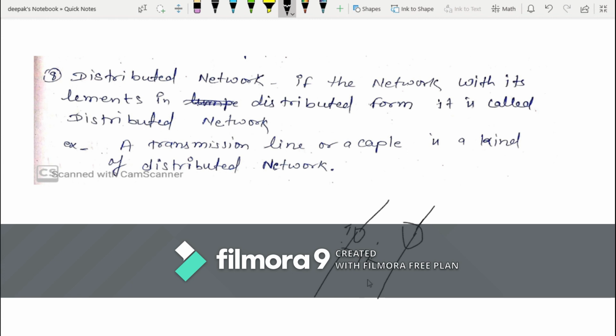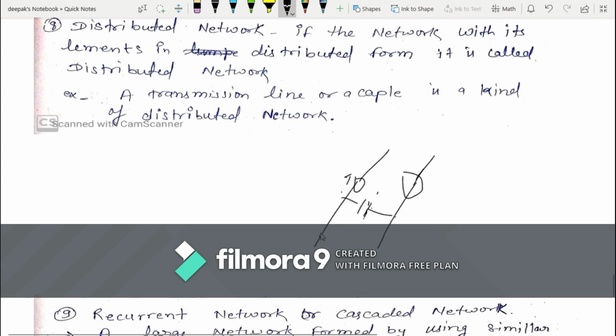So these types of network are called distributed network. Here also the resistances are distributed in this circuit. Whatever resistance is present in the transmission line is in distributed form, not in lumped form.